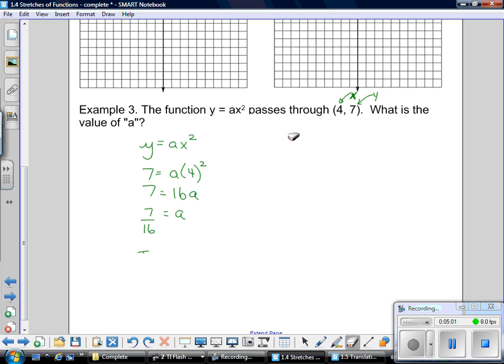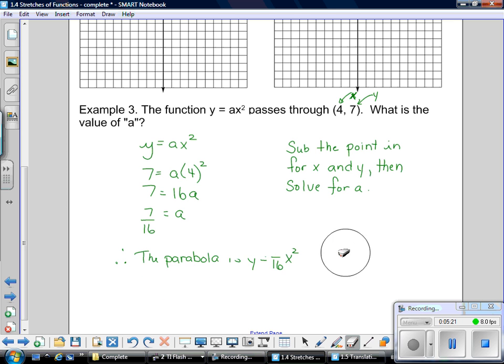Okay, so what we do is I sub the point in for x and then solve for a. It's that simple. Now, it asks for what is the value of a, which we have found, but if it asks us what is the equation, the parabola has the equation y equals 7/16 x squared. So it's really not that difficult. It's just remembering when to do that.